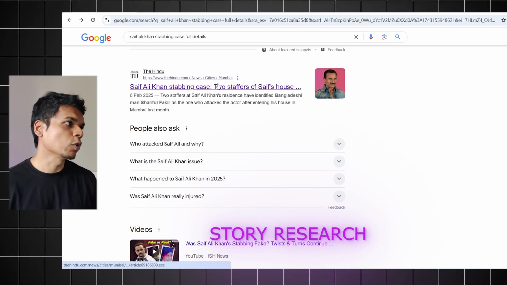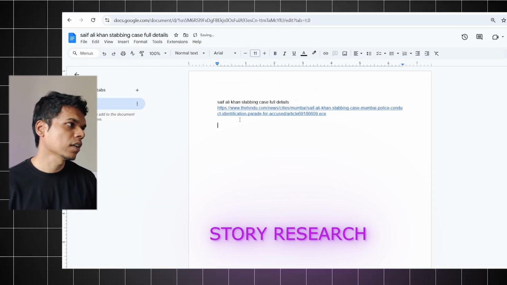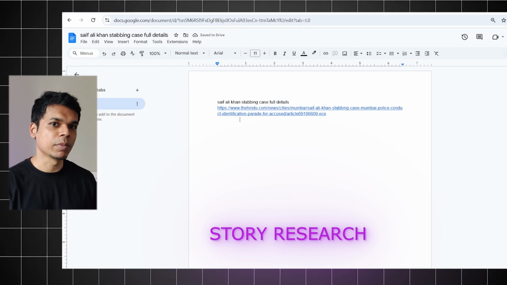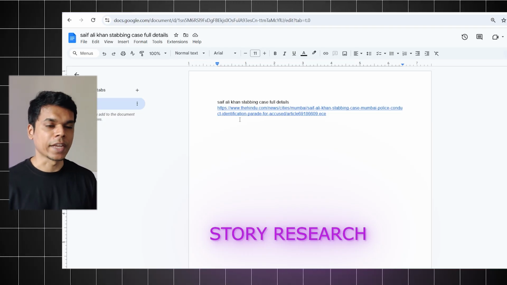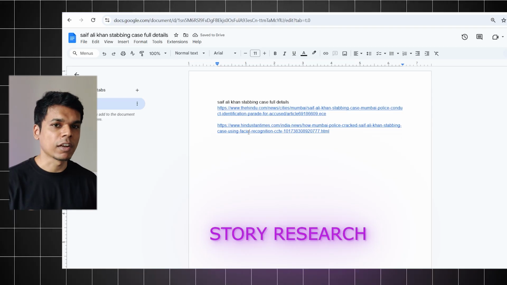After that, you have to come to an empty Google document. Inside it, we are going to copy and paste the links, like the story covered by certain articles we may like, other stories we may not like. So those stories we'll paste here. Basically, we are gathering all the research material for writing this script.